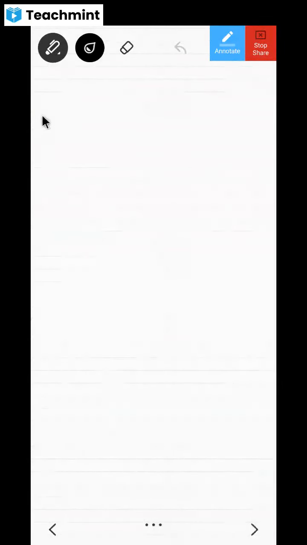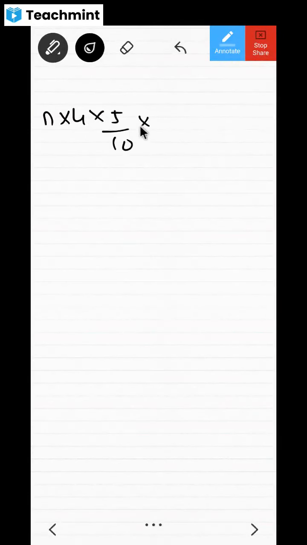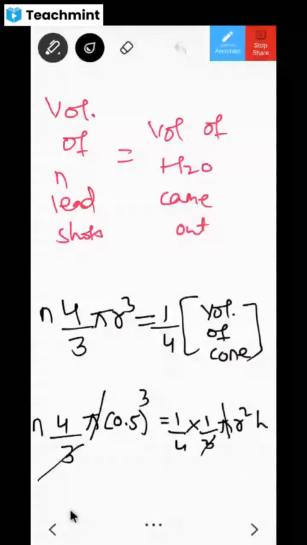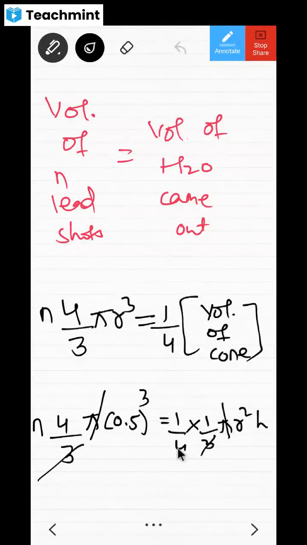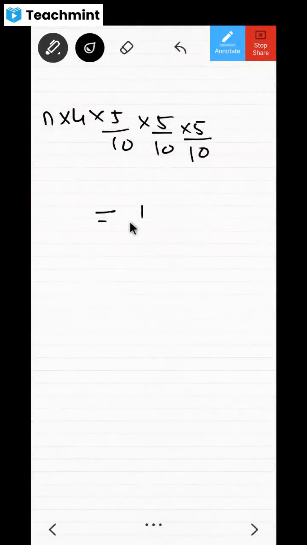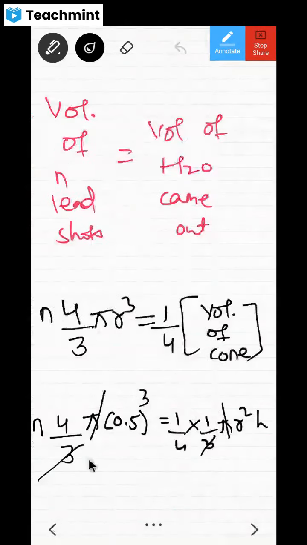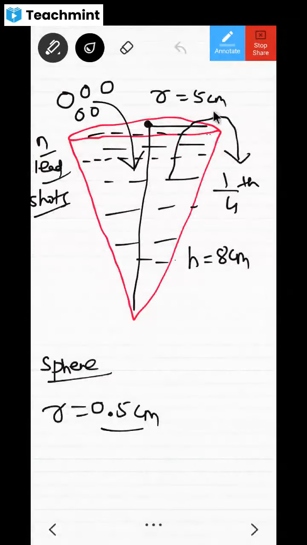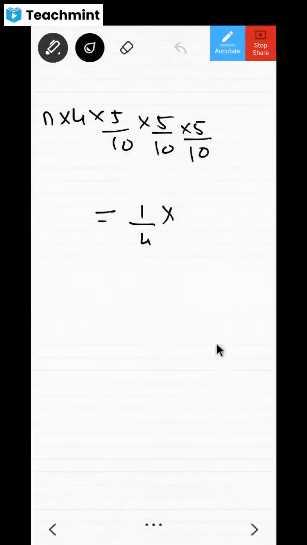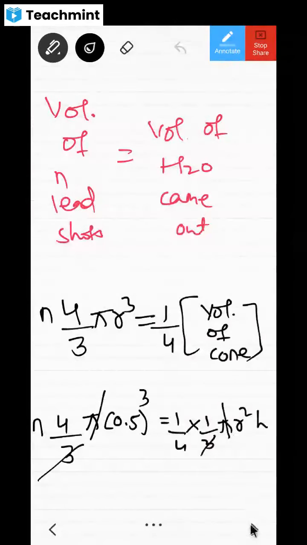Now what will remain there? N into 4 into 5 by 10 into 5 by 10 into 5 by 10. And that is equal to N into 4 into 5 by 10 into 3 times 1 by 4 into 1 by 4 into, then we have r square. Which r should I take? This r I should take now, because this is related to the cone, so that r square I have to take. So that becomes 5 square, and h is 8.